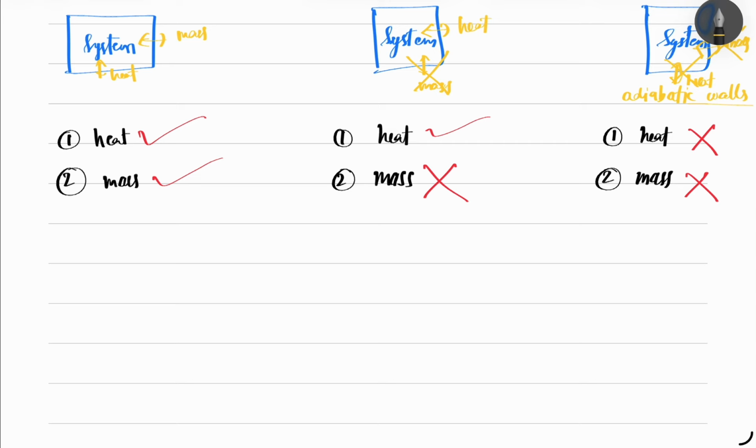So in the open system, work performance is present, means work has to be done here.